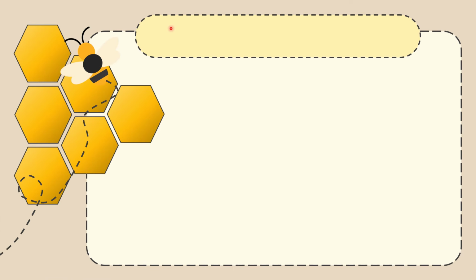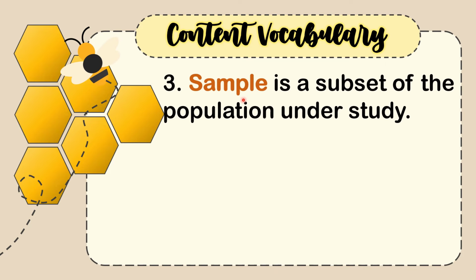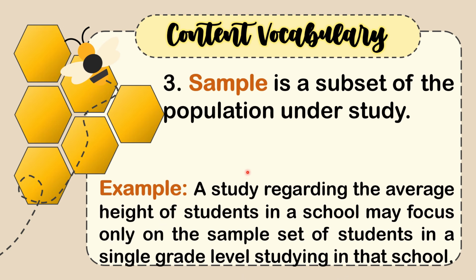The third one is about sample. Sample is a subset of the population under study. For example, a study regarding the average height of students in a school may focus only on the sample set of students in a single grade level studying in that school.